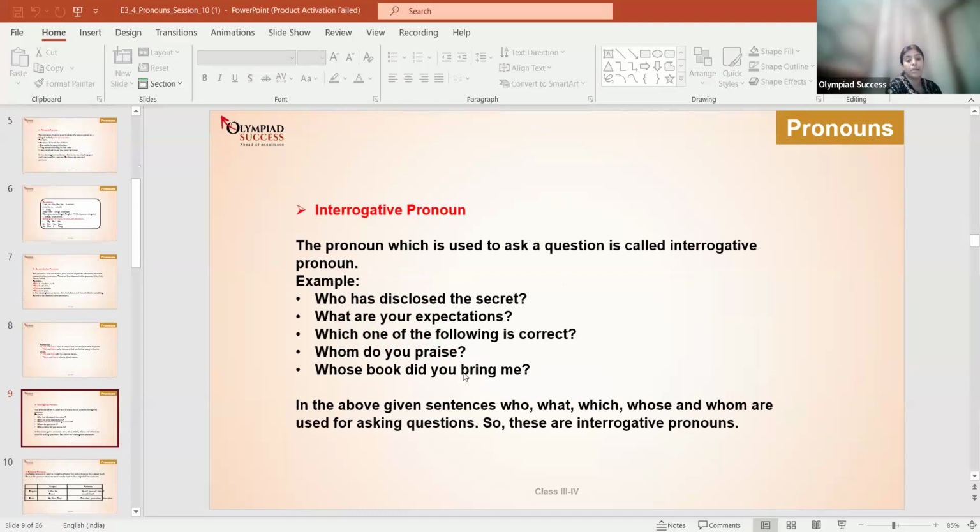Okay, so in the given sentences, who, what, which, whose, and whom are used for asking questions. So these are called interrogative pronouns. Clear? Yes or no? Yes.